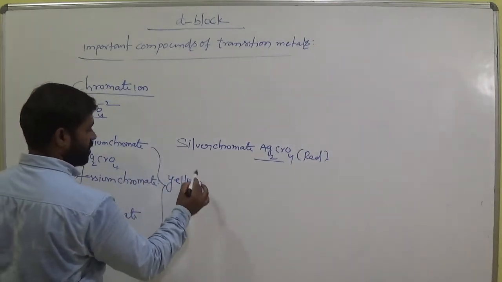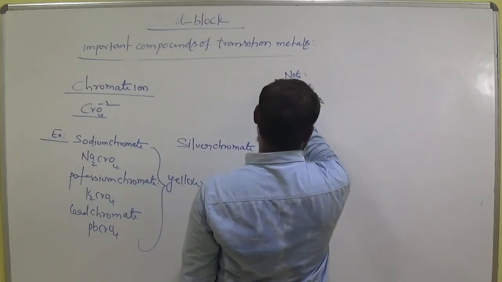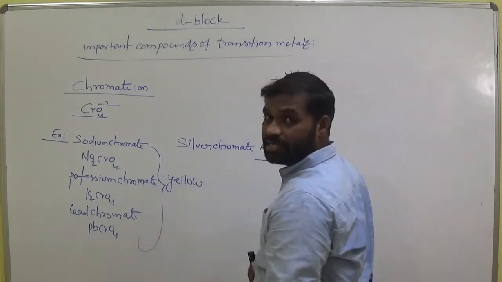Keep this point, note here. We use this chemical in the practical lab.